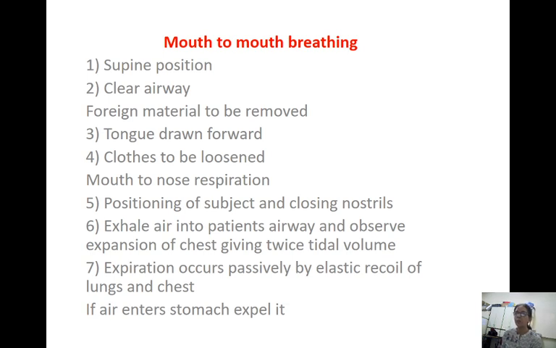And when you remove your mouth from that of the subject, expiration is occurring passively by elastic recoil of the lungs and chest. And I told you what has to be done if the air enters the stomach, because a little bit of air through the esophagus will definitely enter the stomach, and we have to expel it by putting pressure on the epigastric region so that the lungs can expand well.